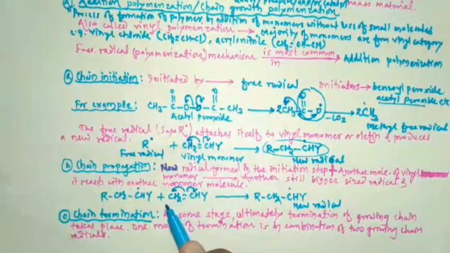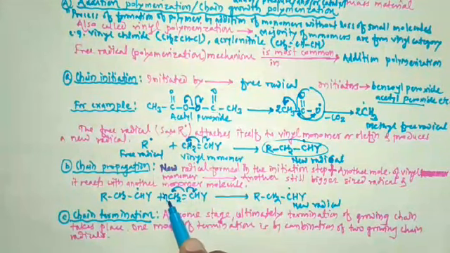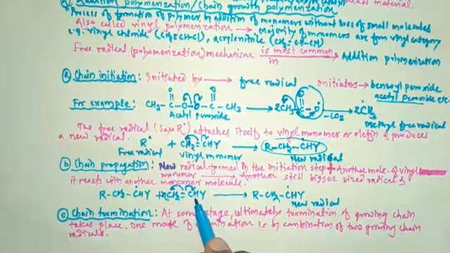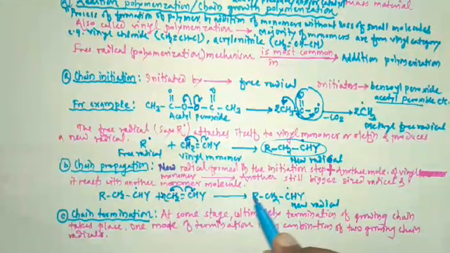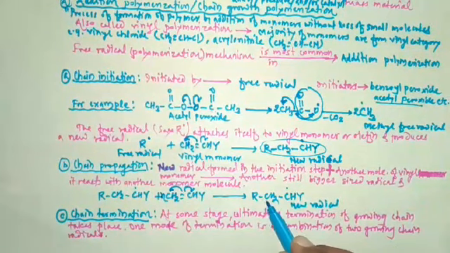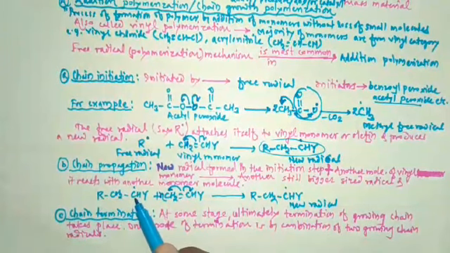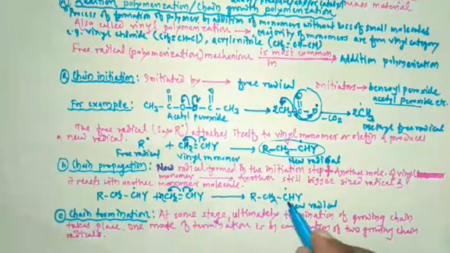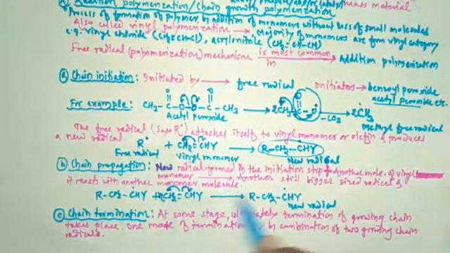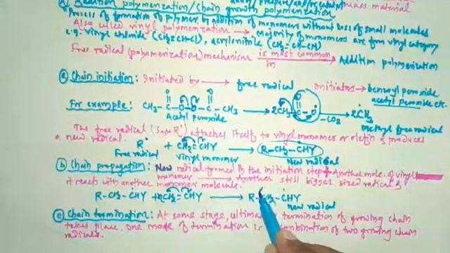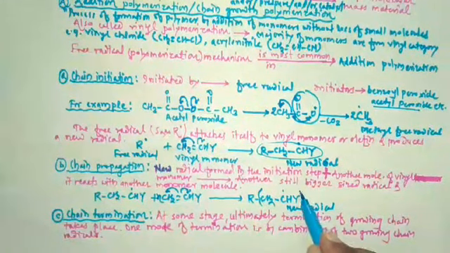This is the chain propagation step. So here there are n number of CH2 double bond CHY, and here formation of R, then CH2, then CHY, R CH2 CHY, n number. That's why we have to write the n numbers.